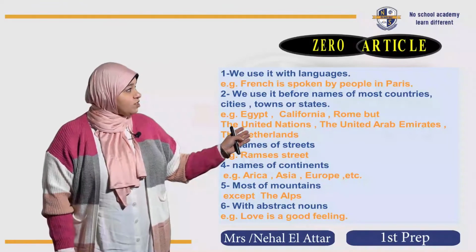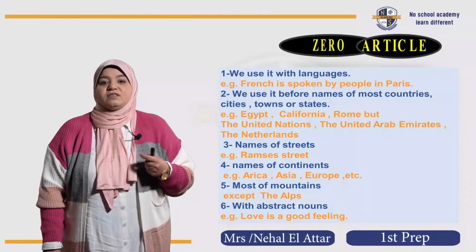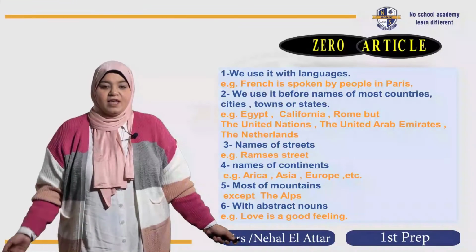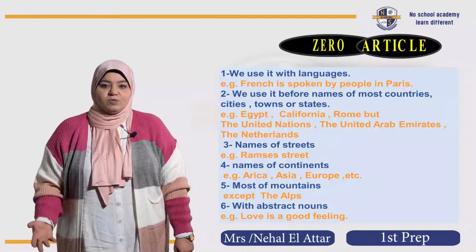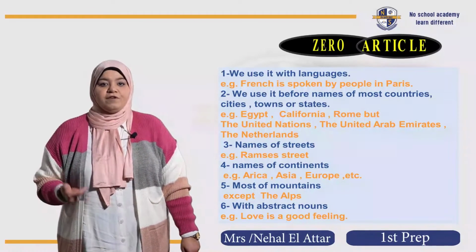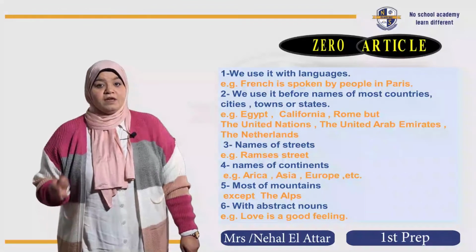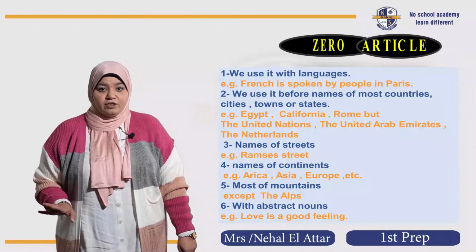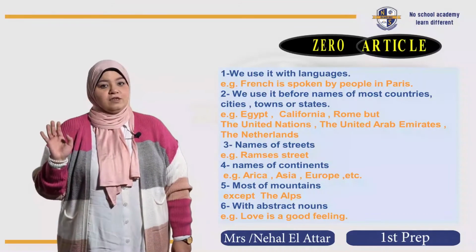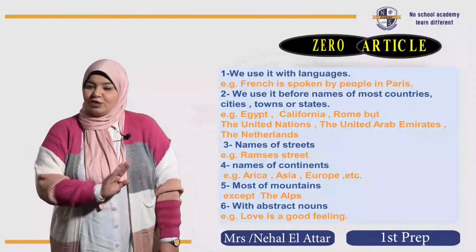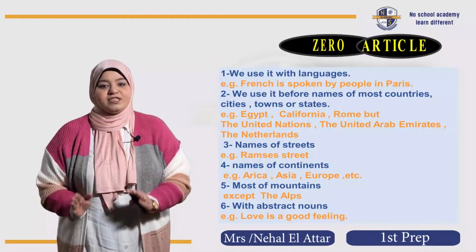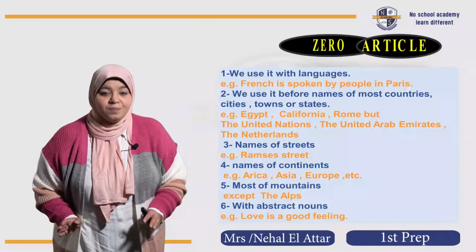Also, here you have on the screen, we use no article with abstract nouns. What do I mean by abstract noun? An abstract noun is a noun that expresses feelings and thoughts like darkness, love, kindness, danger. These are nouns. Take care of this. They are not adjectives. So can you say a love is a great feeling? Of course not. Love is a great feeling. So don't use any other article, whether a, an, or the, before such nouns. You got it now? Okay.